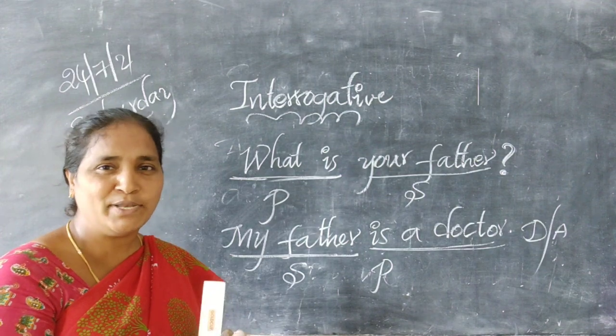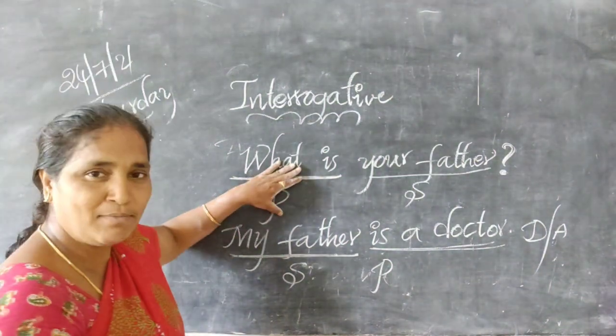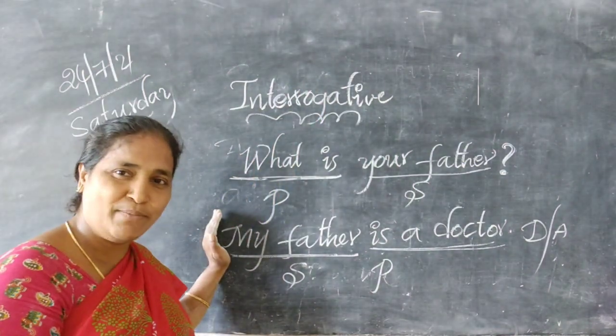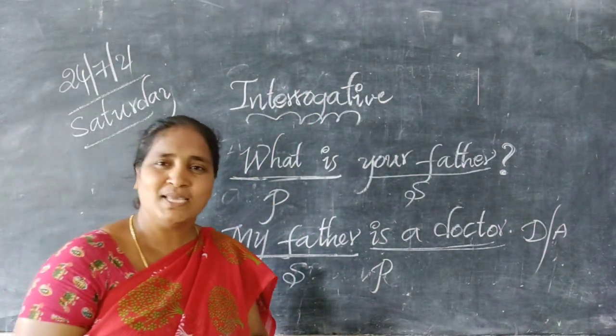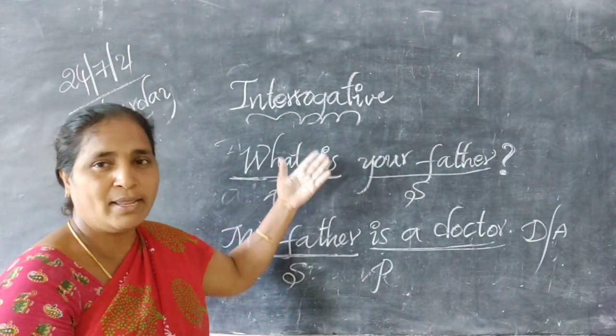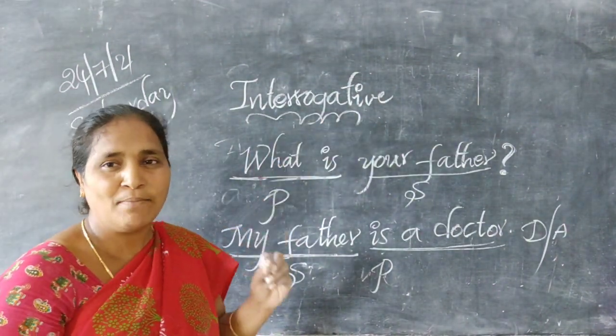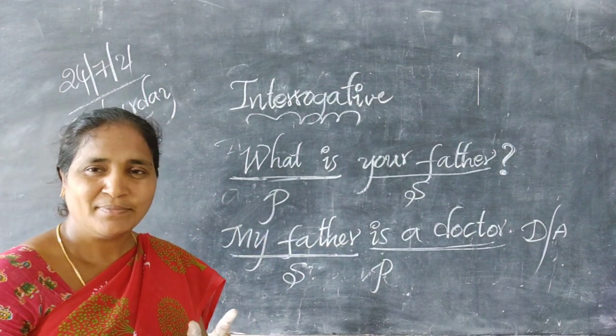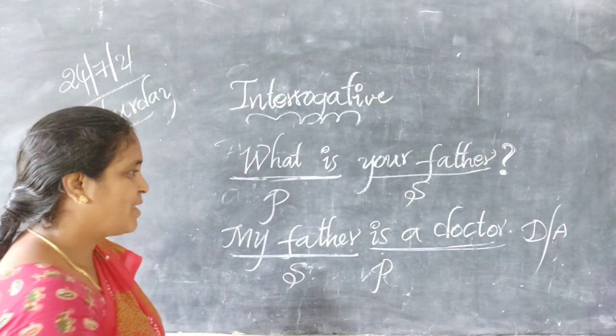There is a difference. A predicate or a part of a predicate comes at the starting of the sentence. Got it?